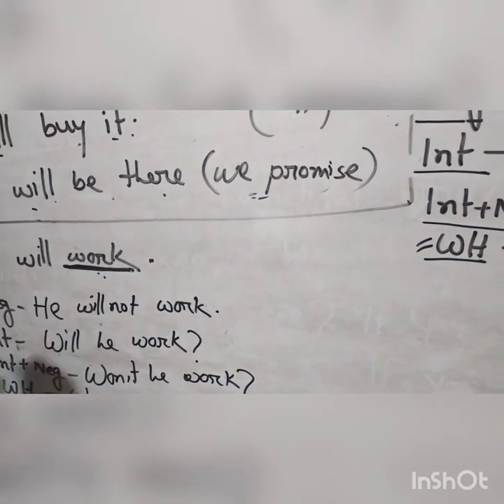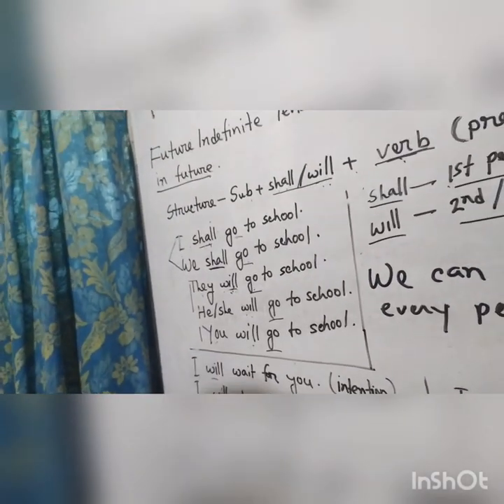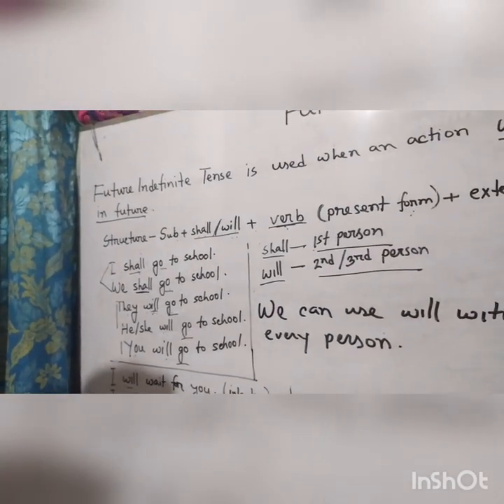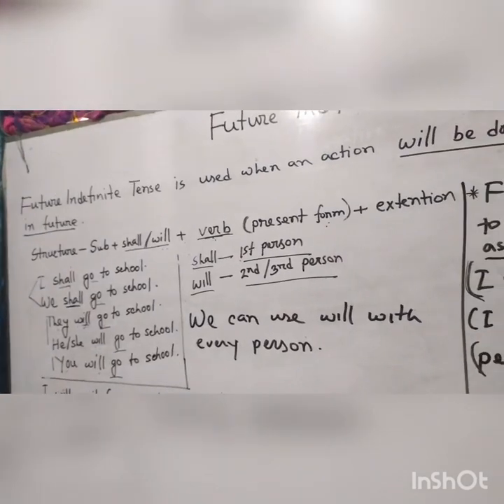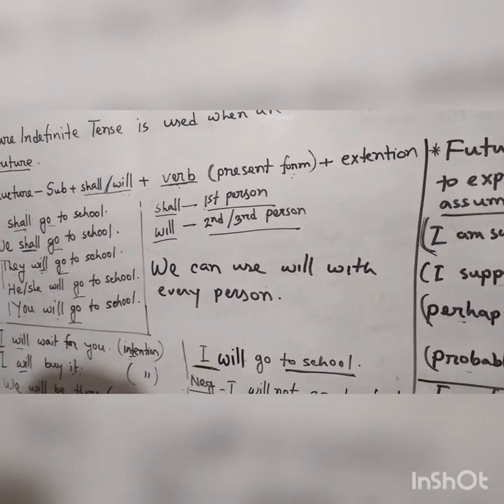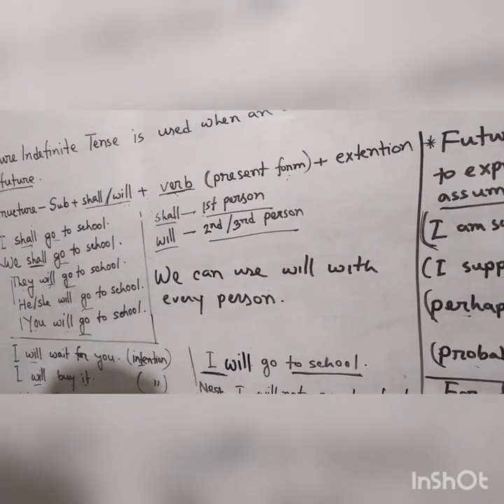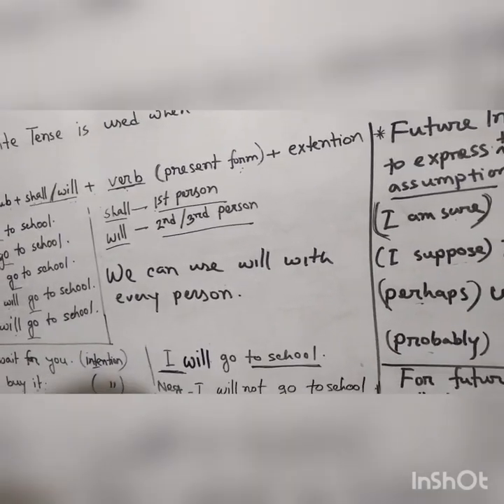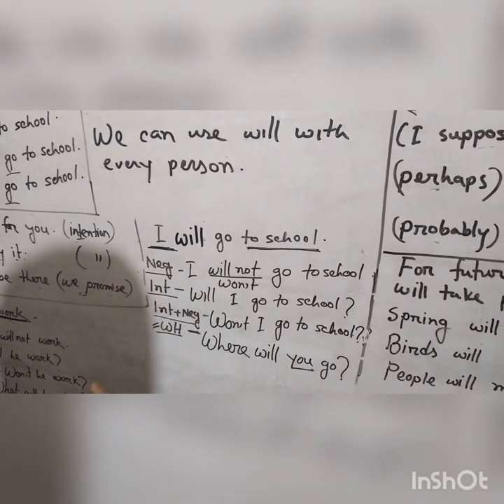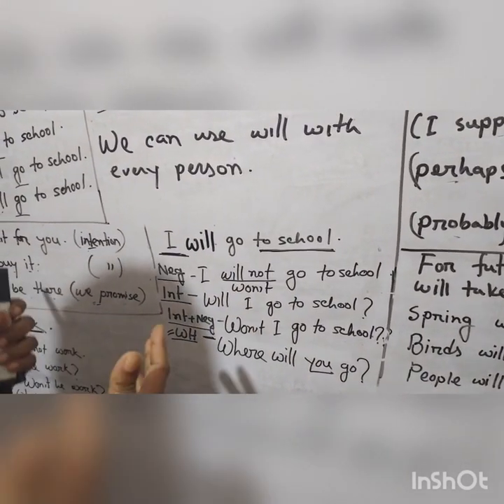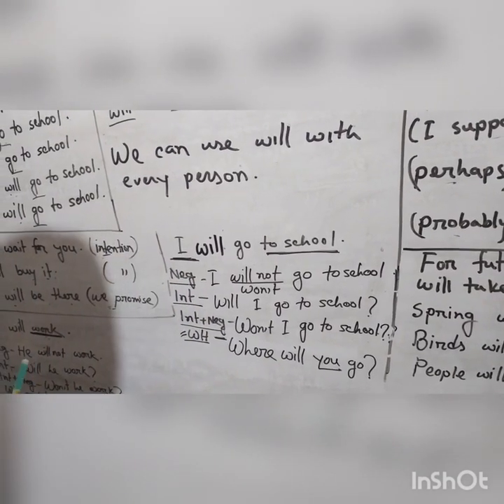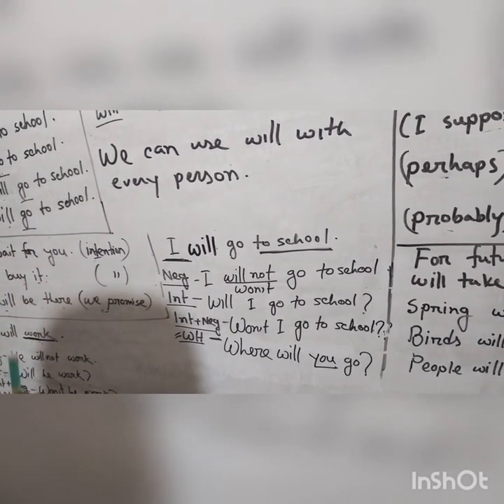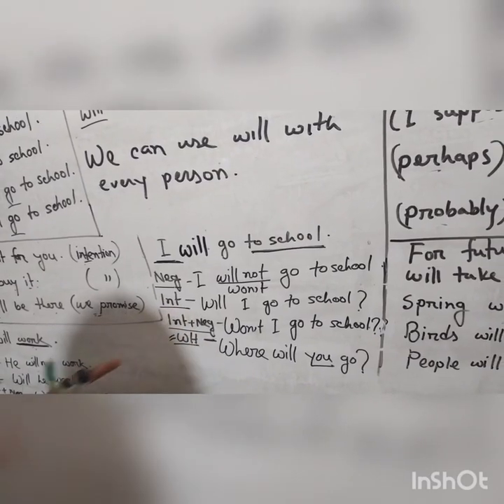What will he do? Okay, students, in this way you have to convert the sentences in different tenses. Then you can easily find out which tense it is. It may be in negative form, interrogative form, or interrogative negative form, no problem.